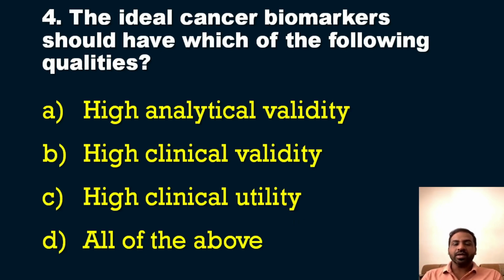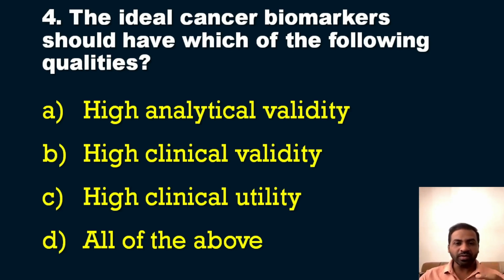So what is the answer? The question is very clear: which of the following are the qualities of an ideal cancer biomarker? The options are high analytical validity, high clinical validity, high clinical utility, and all of the above. Definitely you know that the answer for this question is all of the above. All the options we have mentioned here, high analytical validity, high clinical validity, and high clinical utility, are the qualities of an ideal cancer biomarker.